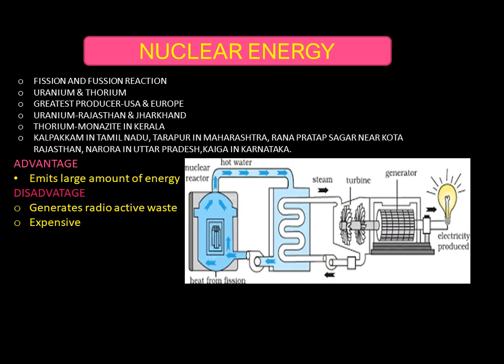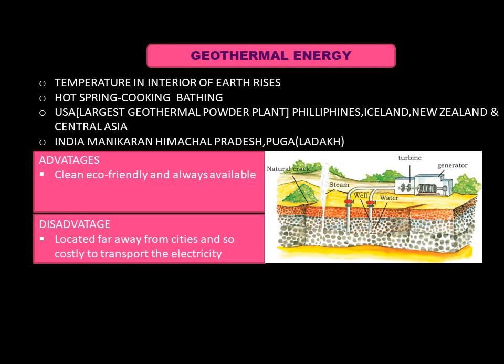It emits a large amount of energy, but it generates a huge amount of radioactive waste, which is harmful to the surrounding areas and the wildlife nearby. Geothermal energy. When the temperature of the Earth's interior is very high, hot water flows as hot springs from underground. In India, we find it in Manikaran in Himachal Pradesh and Puga Valley in Ladakh.